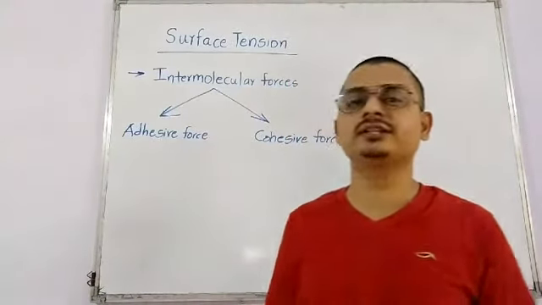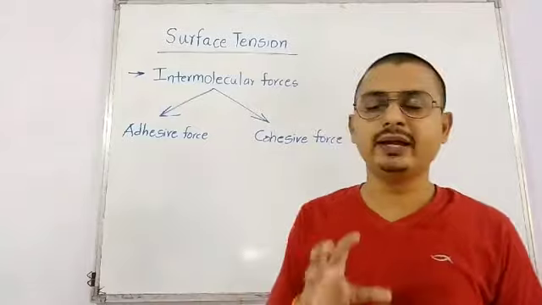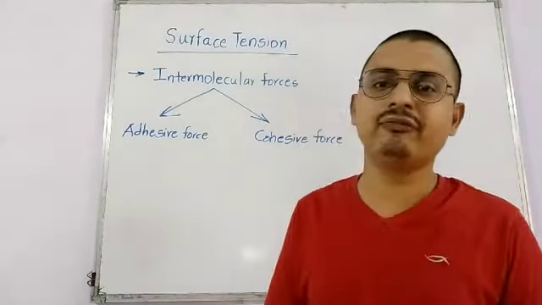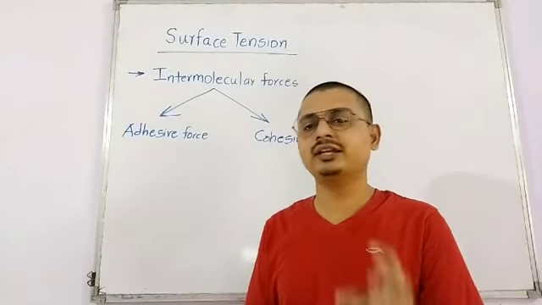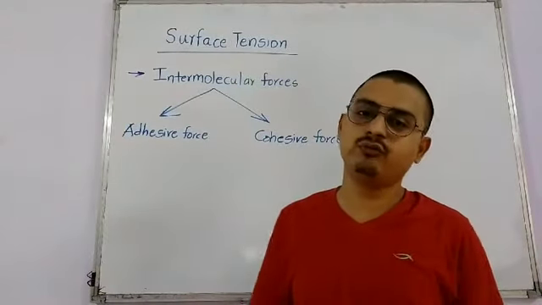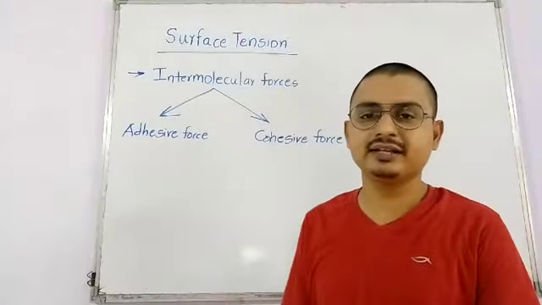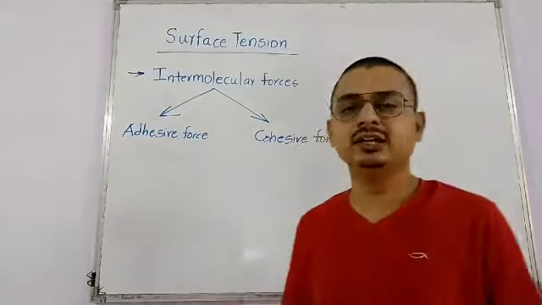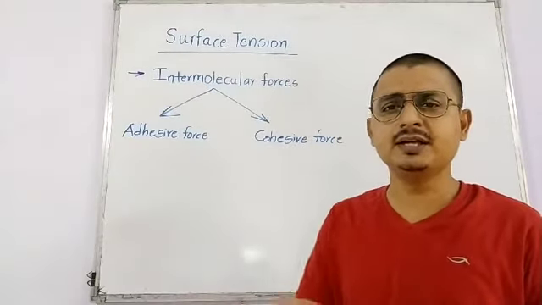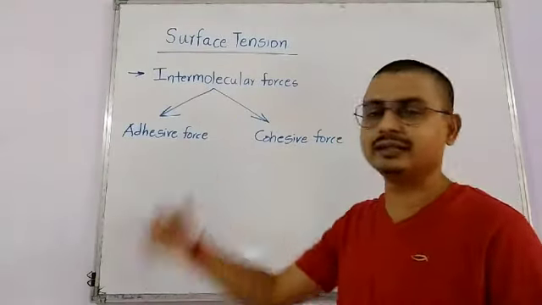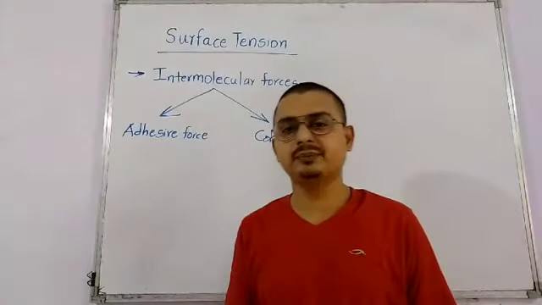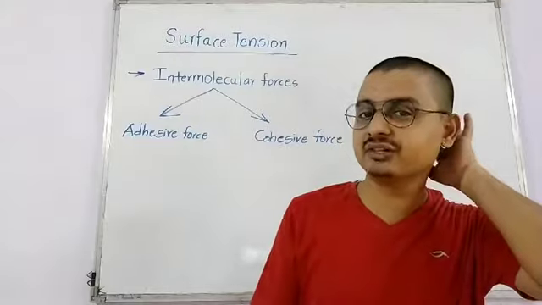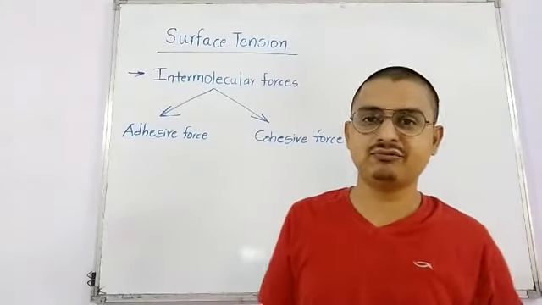और यही रीजन है कि उनमें एक रिजिडिटी या परफेक्ट डेफिनेट शेप जो होता है वो परफेक्ट होता है इन केस ऑफ सॉलिड, और उसका रीजन क्या है तो cohesive force. Cohesive force is the reason for the definite shape and the rigidity of a solid substance. Okay, अब देखते हैं adhesive force. Adhesive force का मतलब क्या है? Whenever there is a force of attraction between the molecules of different substances, we call it an adhesive force.